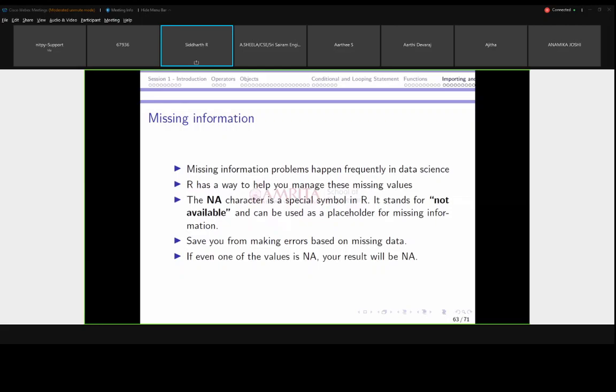Then the model will discard the NA and consider the remaining part for execution. If you do not handle NA, it may give you an error or affect the performance of your machine learning model. That is the major difference you have to note down for NA. It saves you from making errors based on missing data. Even if one value is not available, your entire result will be NA in R.